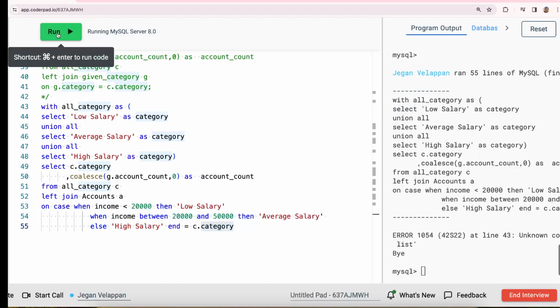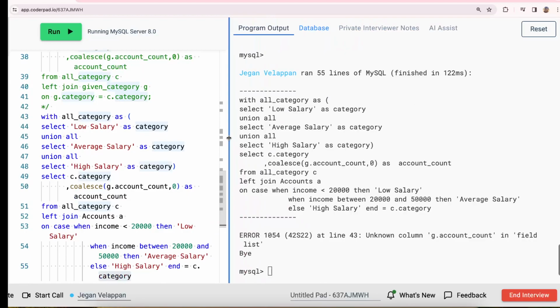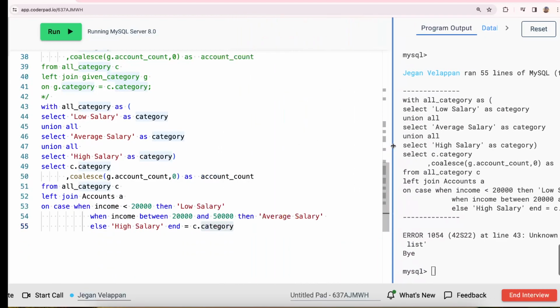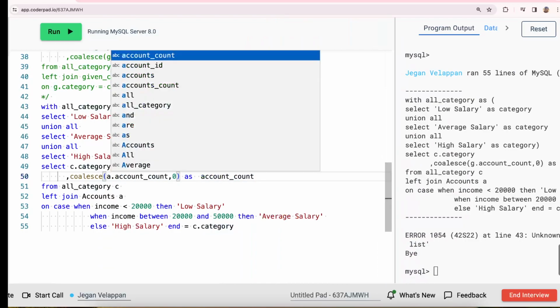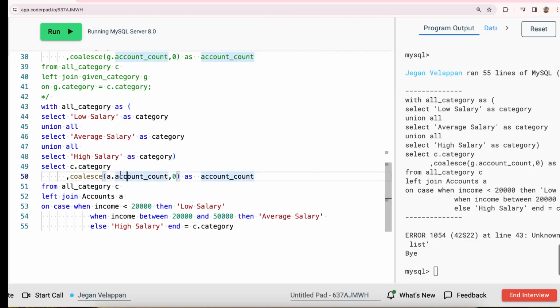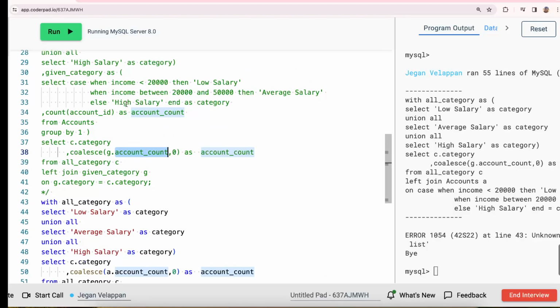If I run this, it's showing error. G dot account count. Okay, so here we don't have G, we have A dot account count. Sorry, we haven't calculated that, right? So we have to do the calculation here. Count of account ID.